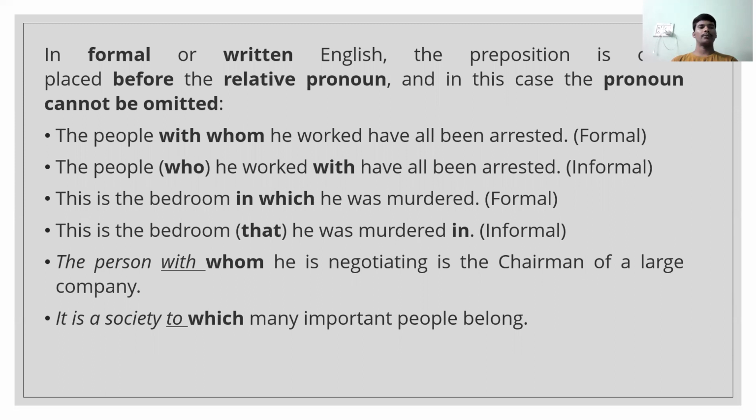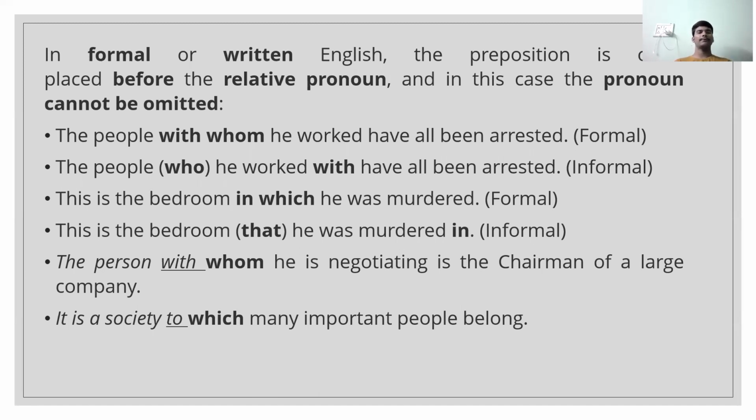Let's go into the topic in a deeper way. Now, in formal English, the preposition is often placed before the relative pronoun, and in this case, the pronoun cannot be omitted. There are some exceptional cases in which we cannot omit the pronoun. Let's see some examples. The people with whom he worked have all been arrested. This is a completely formal way. In the informal method, we say, the people who he worked with have all been arrested.